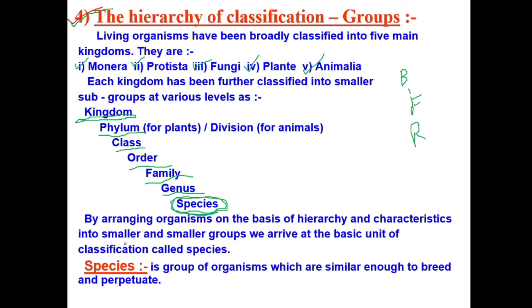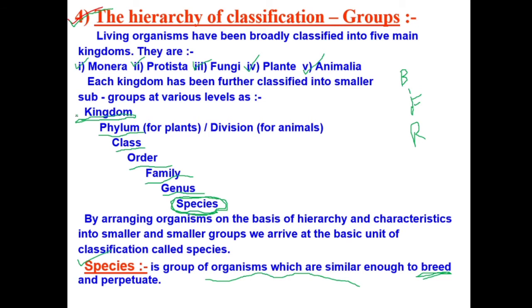Like human is a species, right? So what is the definition of species? Species is a group of organisms which are similar enough to breed. You know, all human beings can breed among themselves, so humans we will call one species. Like dogs, all of the dogs come under the same species. If they can interbreed, we will call them a species. So the last level is species, and the first level is kingdom.